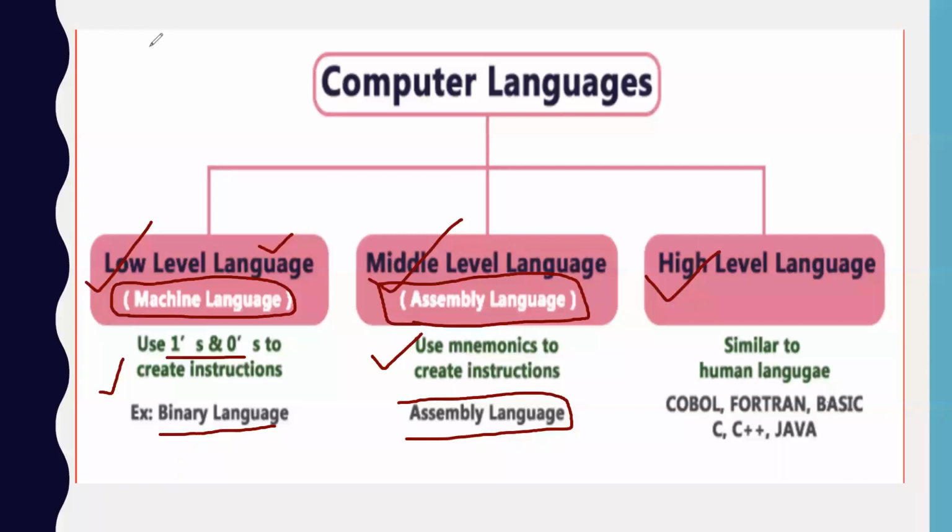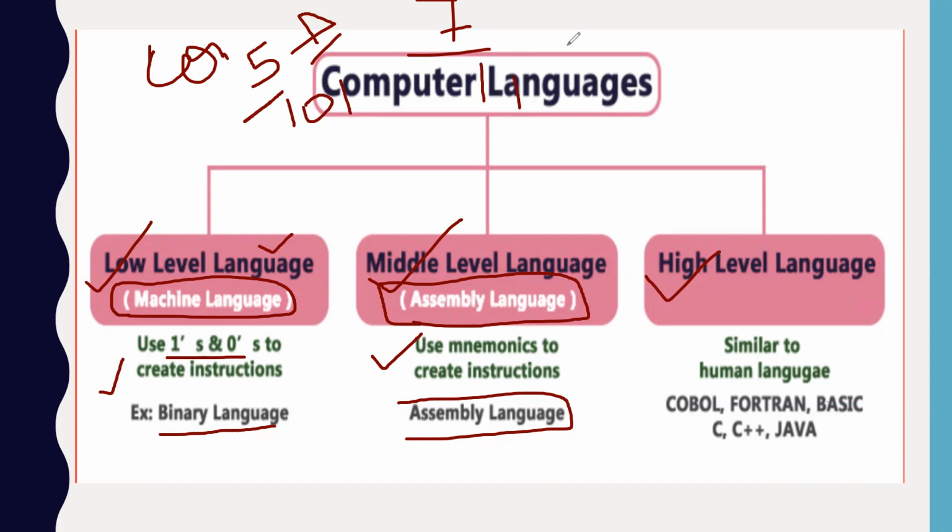Let's say I want to write 5 plus 7. This computer does not understand what is 5, what is plus, what is 7. What it actually understands is 1 and 0. So if I say the value of 5 is 101, the value of 7 is 111.